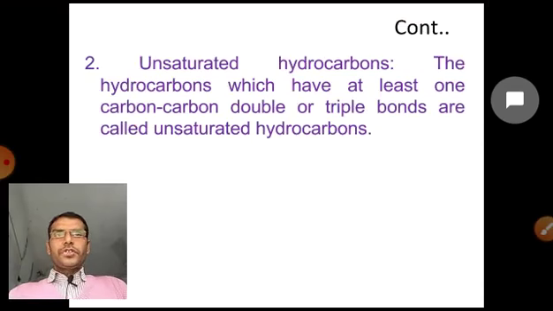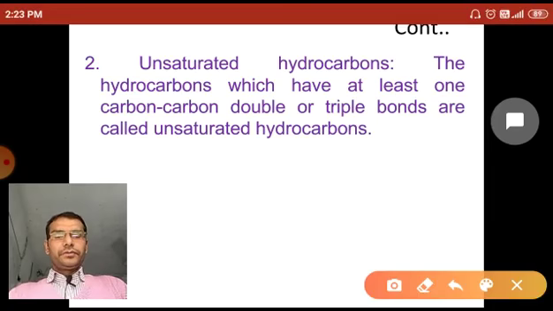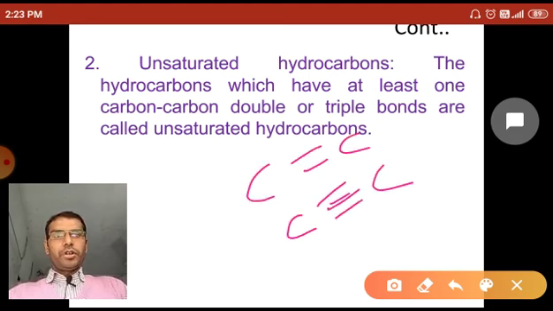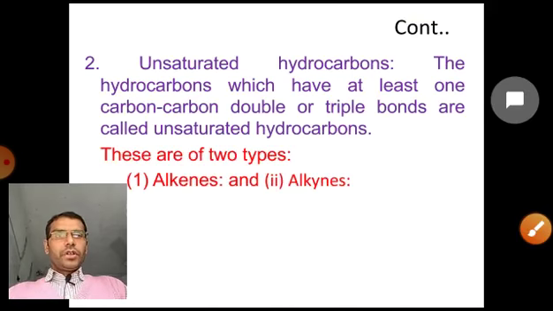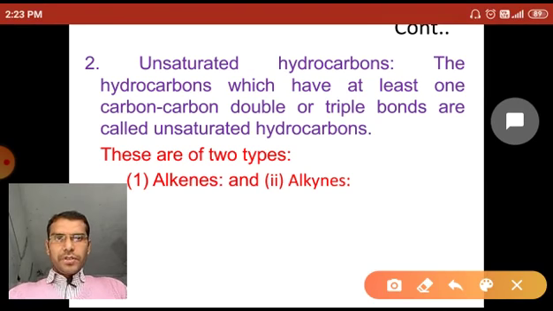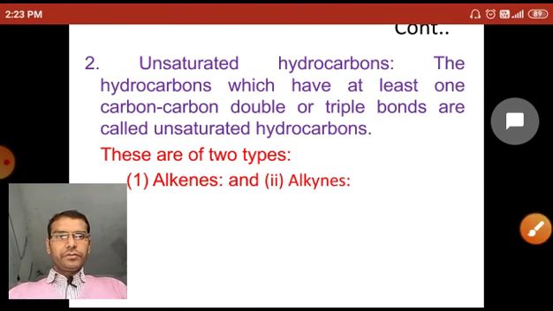Now the second type, unsaturated hydrocarbon. If carbons link together by a double covalent bond or triple covalent bond and form a compound, that compound is called an unsaturated compound. So unsaturated hydrocarbons, the hydrocarbons which have at least one carbon double or triple bond, are called unsaturated hydrocarbons. There are two types of unsaturated hydrocarbons, alkenes and alkynes.